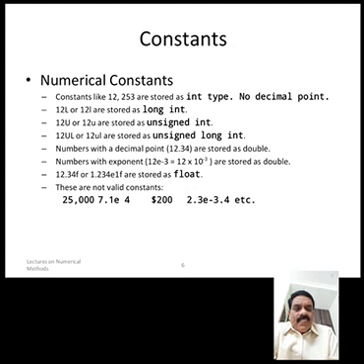Constants. We have many constants: numerical constants, symbolic constants, and string constants. A constant is a value which does not change anywhere. The constant is always stored in a variable. For example, there are many types of constants, like integer constants, octal number system, hexadecimal number system, decimal number system, binary number system. All these number systems are numerical constants.